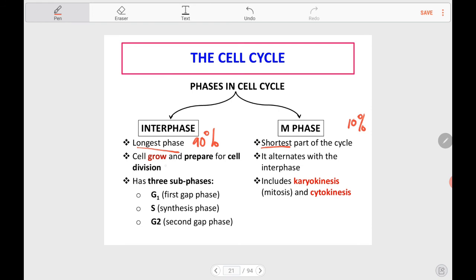Second, during interphase, the cell will grow and prepare for cell division. M phase alternates with the interphase. Interphase has three subphases, which are G1, S and G2, but M phase has two, which are karyokinesis and cytokinesis.